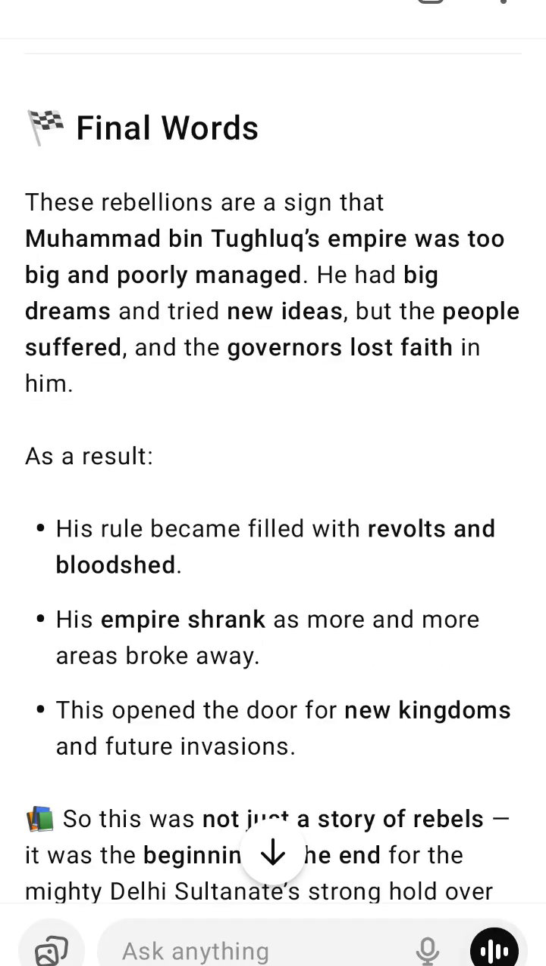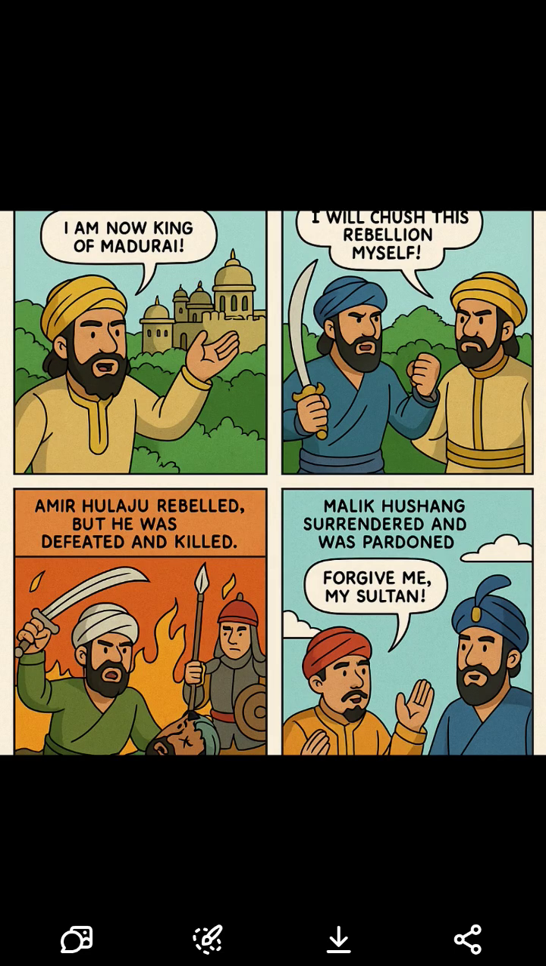6. Rebellion of Nusrat Khan, 1338 to 39. Bidar. Nusrat Khan was the governor of Bidar, Karnataka. He rebelled, but was defeated, forced to surrender, and lost his fief, land and power. Result: control restored, but the region became unstable.